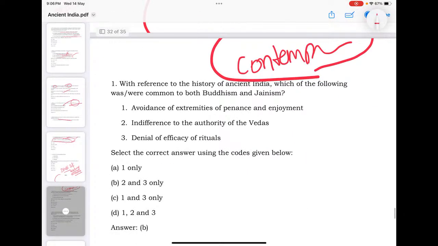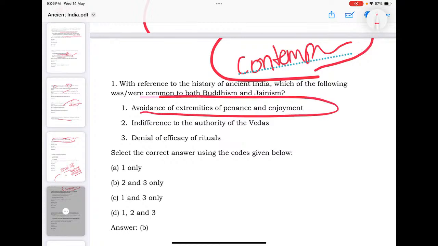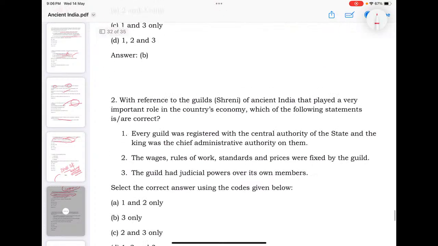Okay. With reference to history of ancient India, which of the following is common to Buddhism? Avoidance of extremities, which is not common. Indifference to authority of Vedas is common. Denial of efficacy of rituals is common. Okay. Because one stands for extreme observations, while the others stand for the middle path.